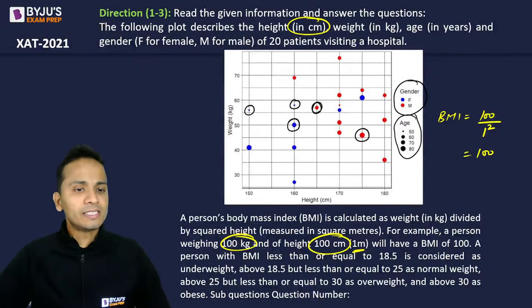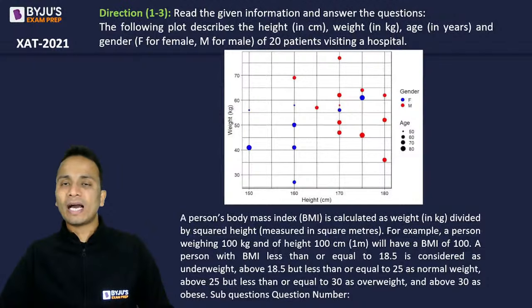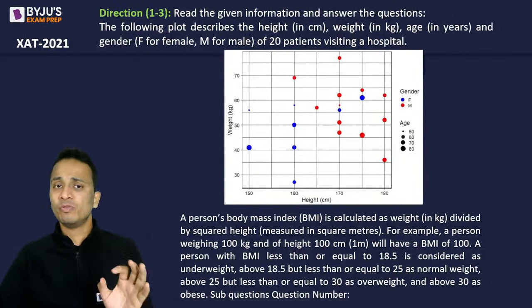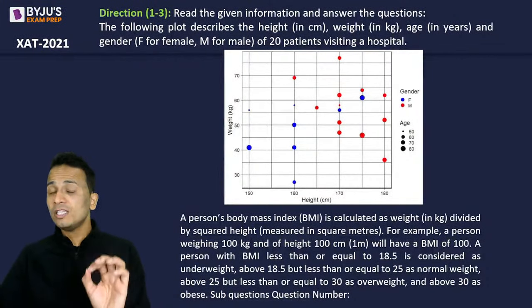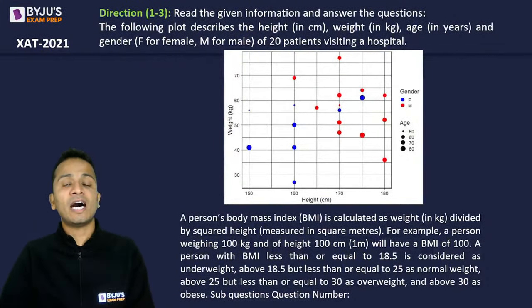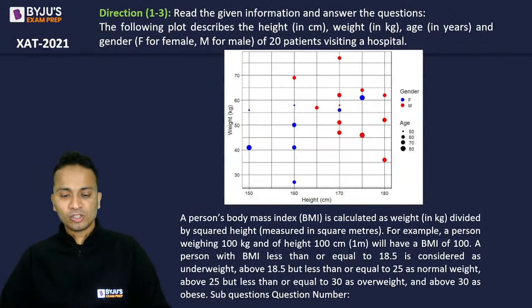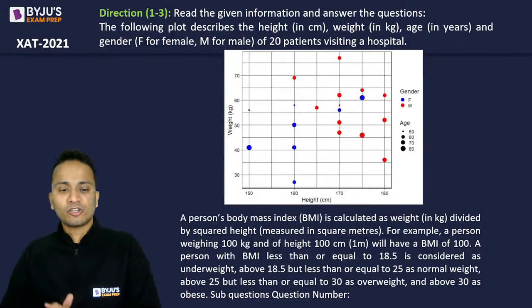Right now, inside the graph, if you look at the two axes, the y-axis and the x-axis, on the y-axis there is weight, which is in terms of kgs, and on the x-axis they have represented height, which is in centimeters. So while calculating BMI, you have to consider the height in terms of meters. Okay, so let's go to the first question.